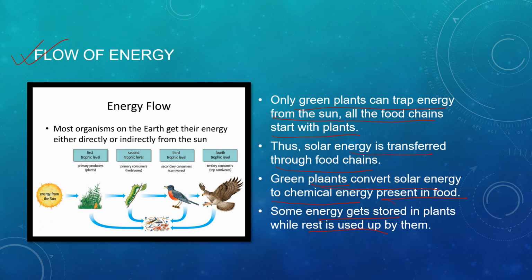Now when the plants are eaten by herbivores, the energy stored in them is transferred to the herbivores. Again, the herbivores use some part of their energy in their activities and store some part. This stored energy passes on from the primary consumers to the secondary consumers, or from the producers to the herbivores and then to the carnivores. So this energy is constantly flowing from one level to another, from the primary producers to the primary consumers, to the secondary consumers, and to the tertiary consumers.